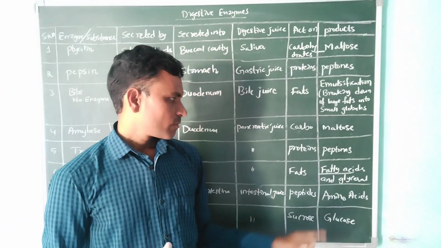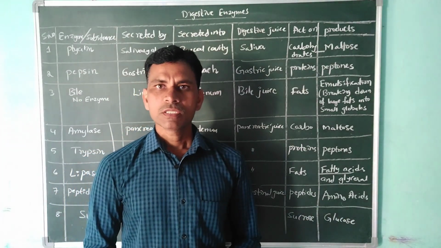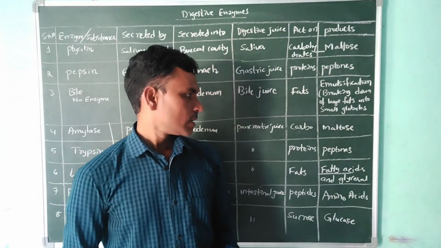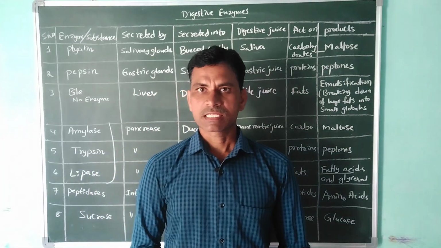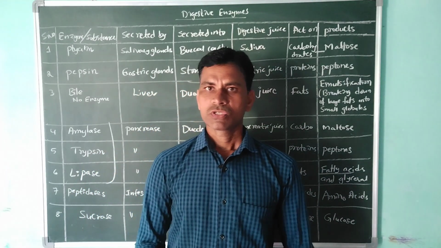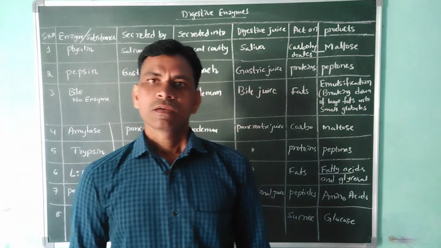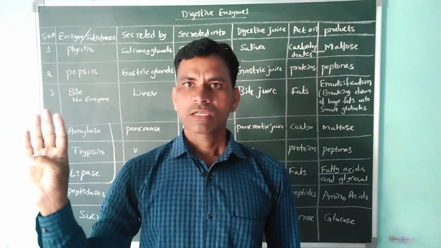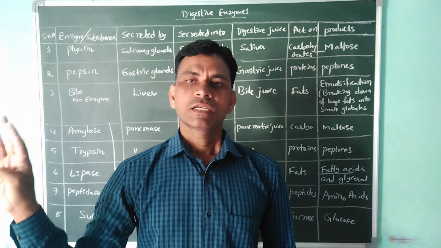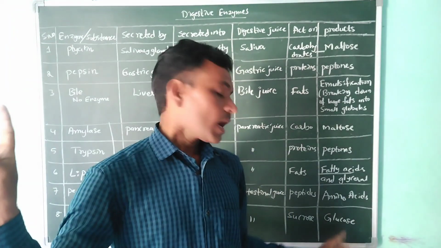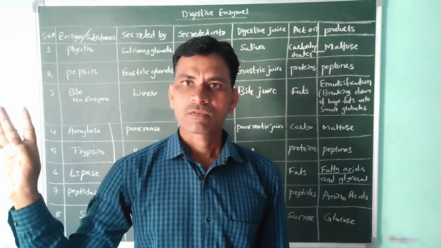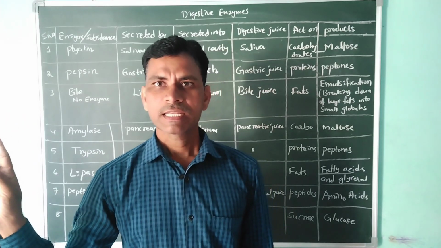Proteins are broken down and finally become amino acids. Next, fats become fatty acids and glycerides, the simple substances. You should remember this, it is very simple. Carbohydrates are converted into glucose at the last stage. Proteins are converted into amino acids, and fats are converted into fatty acids and glycerides.